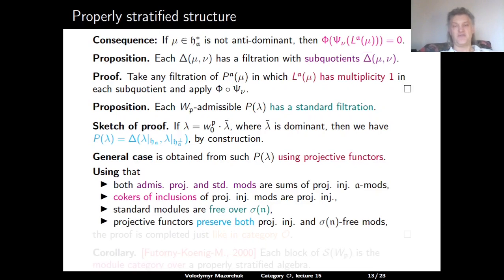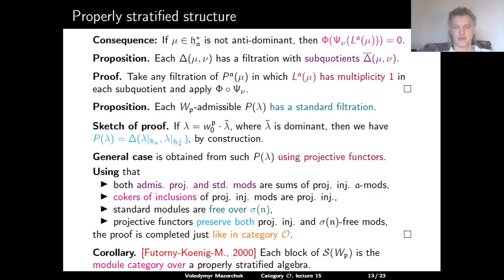And that projective functors preserve both projective-injective modules and sigma(n) free modules. And then we just follow the usual proof of the fact that projectives in category O have Verma flag, adjusting it to this situation, and the same arguments work.